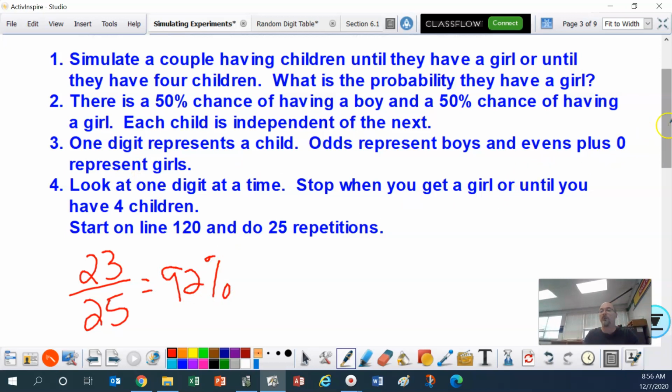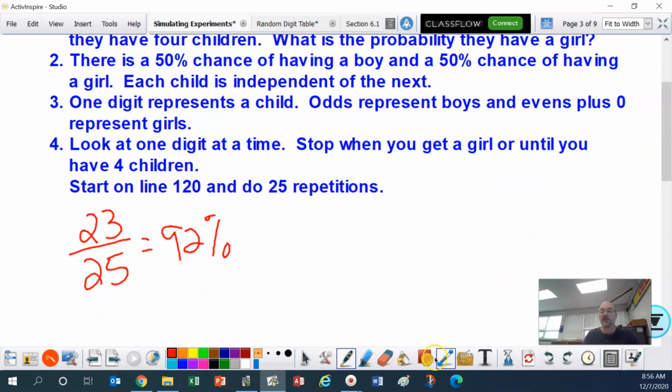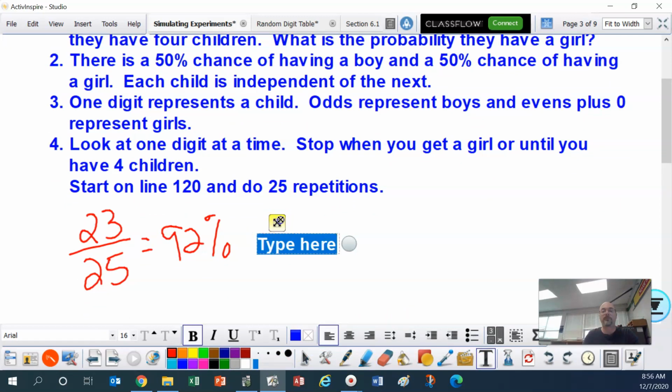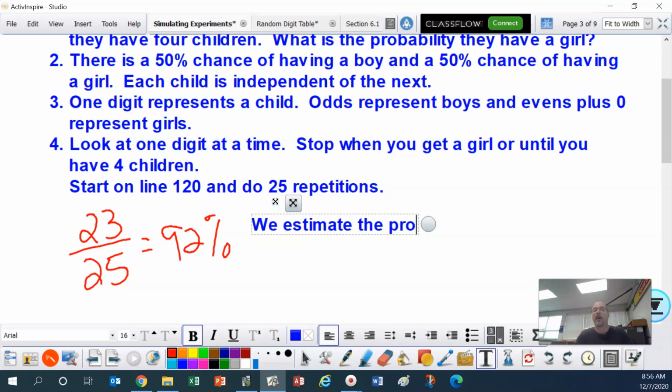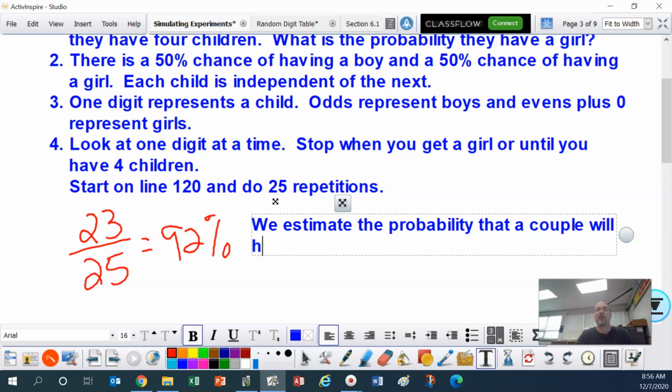All right, so we're going to say we estimate the probability that a couple will have a girl is 92%.